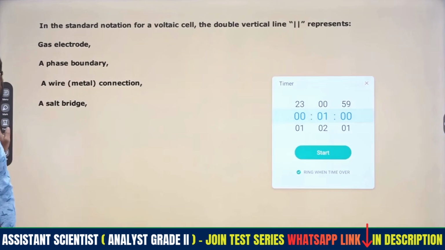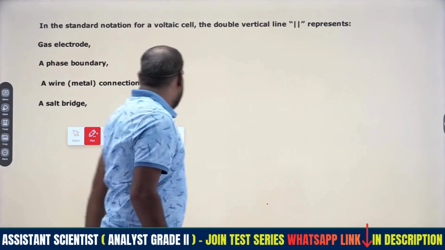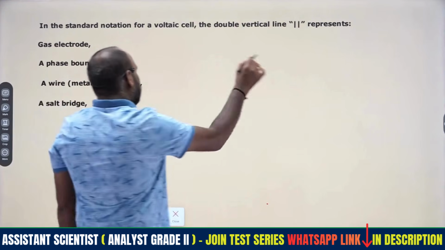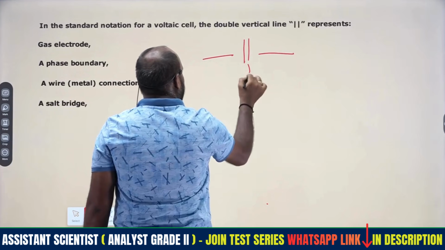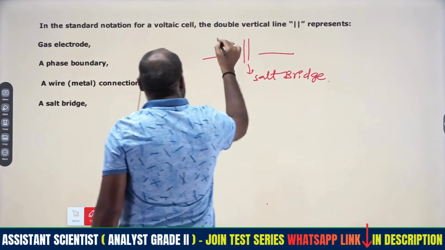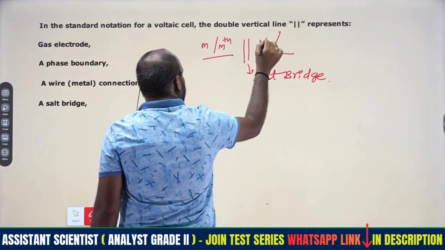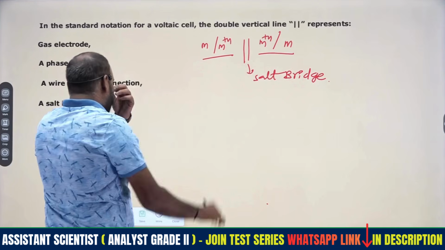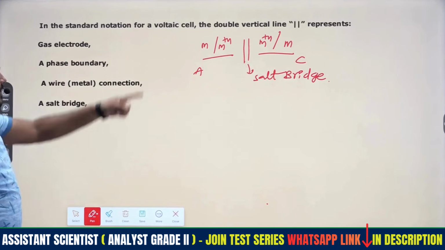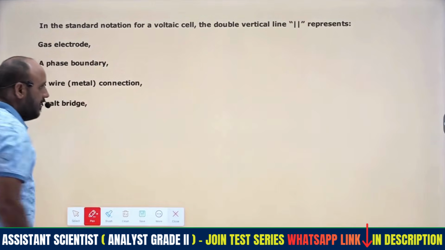Coming to the next one, right? So what about this? This will be related to the double vertical line in electrochemistry. The double vertical line indicates the salt bridge only. Very easy question. Single vertical lines are the representation of M by M plus N, or here reduction Mn plus by M. Here the anode acts as anode and this acts as cathode. The cathode we always write on the right hand side of the salt bridge. These double vertical lines represent the salt bridge, right? Very easy, concept based question only.